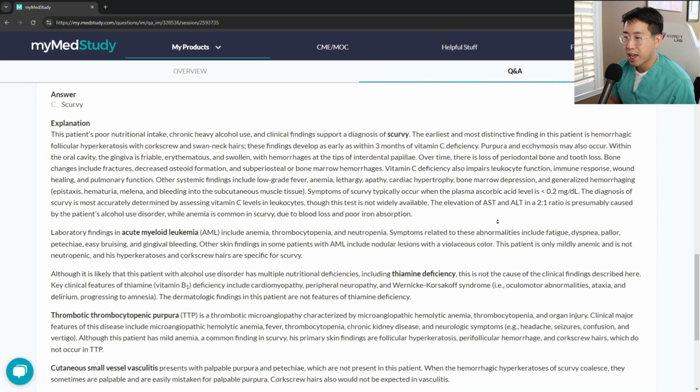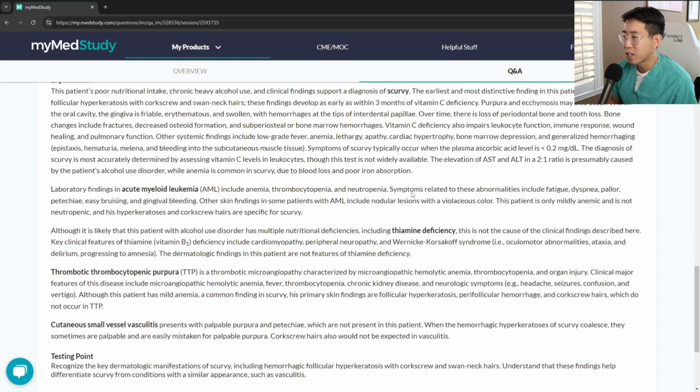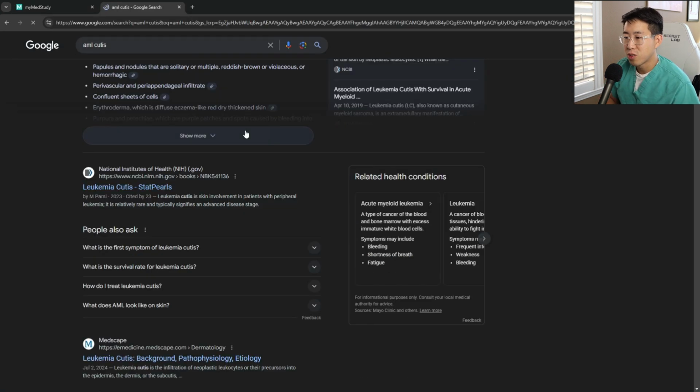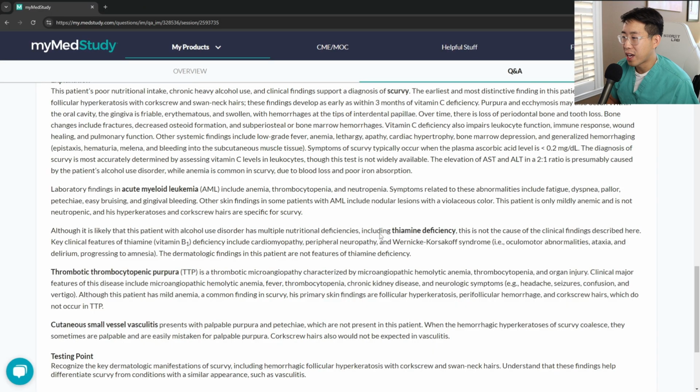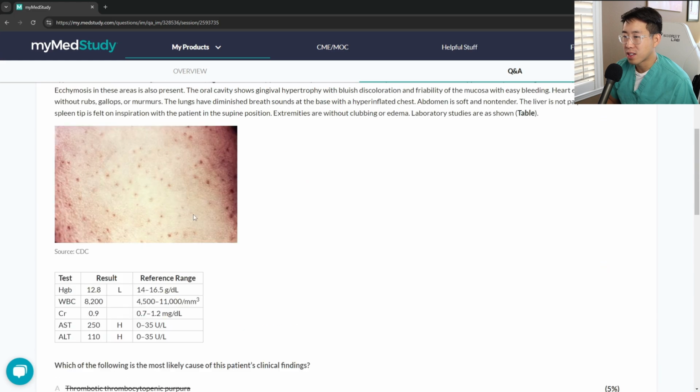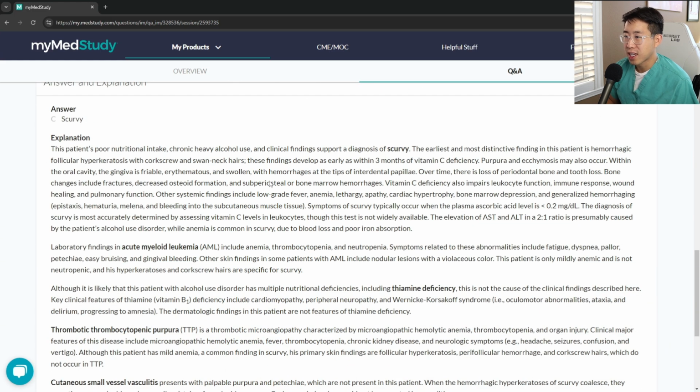And let's see. AML shows anemia, thrombocytopenia, and neutropenia. It can show nodular lesions with a violaceous color. What's it called? Myeloid. There's some kind of AML cutis thing. AML cutis. Leukemia cutis. So that's how AML could present. And so, although we had the splenomegaly and we had the hypertrophy of the gingiva, it looks like that could be associated with vitamin C deficiency as well.